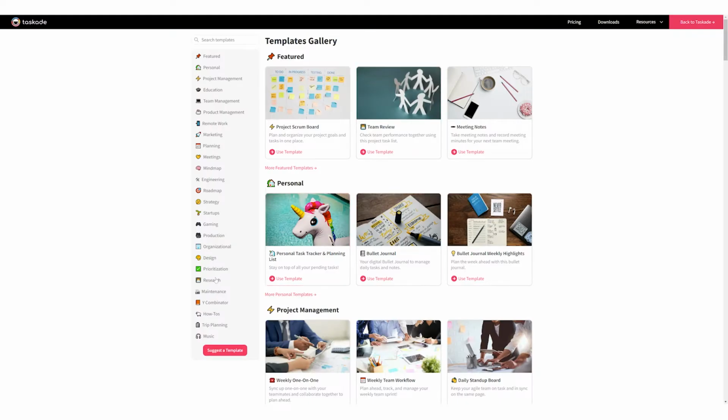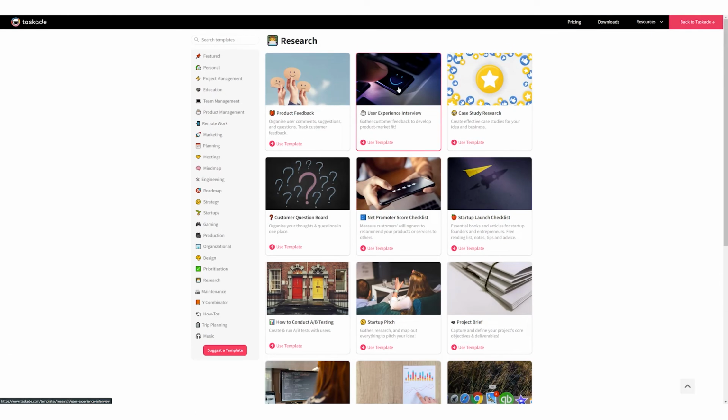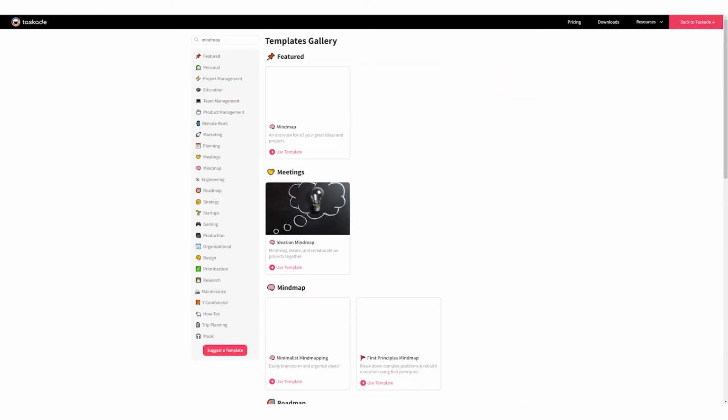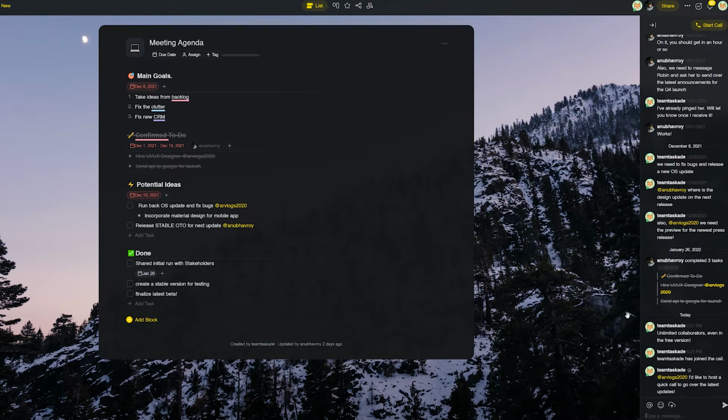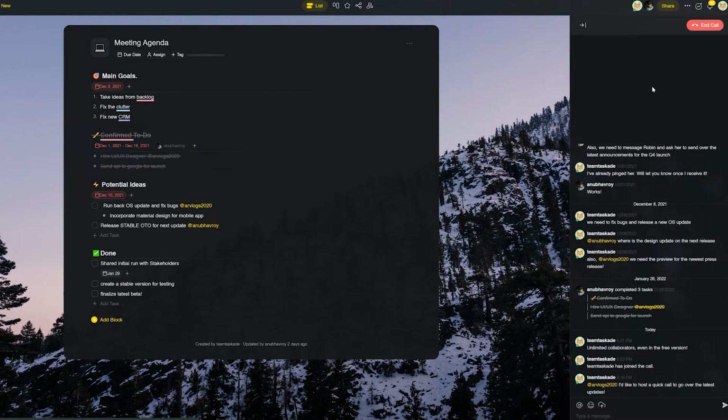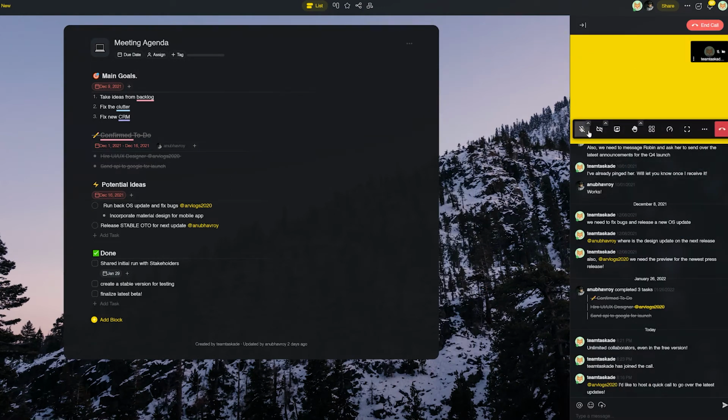There are more than 500 plus templates that you can choose across 26 categories and customize them to fit your workflow. And of course, in Taskade, users can also chat or video conference with your team while collaborating in real time on the same page. And that's how you truly create fascinating mind maps within Taskade.